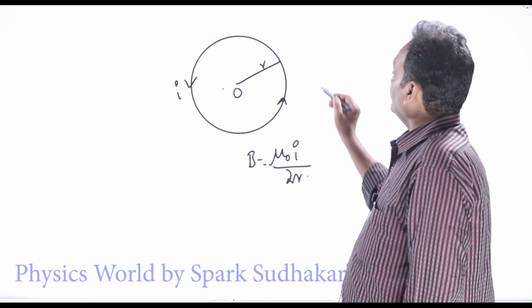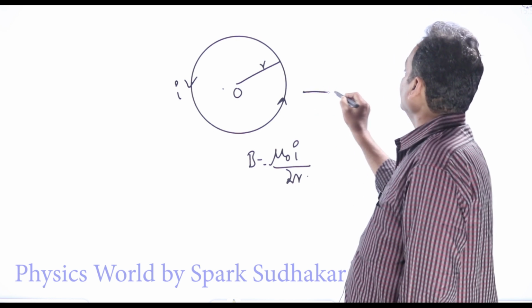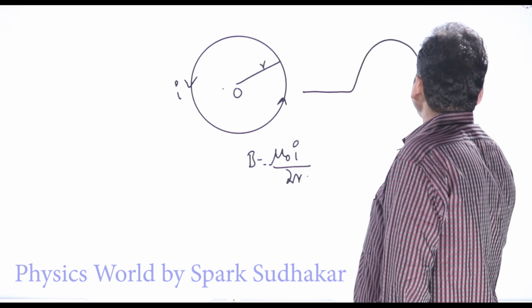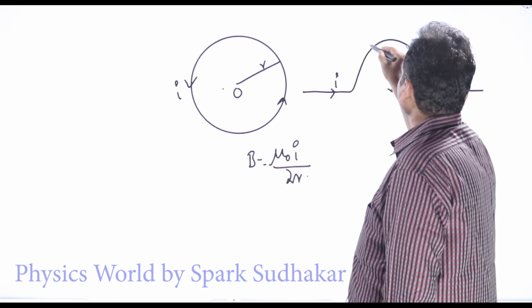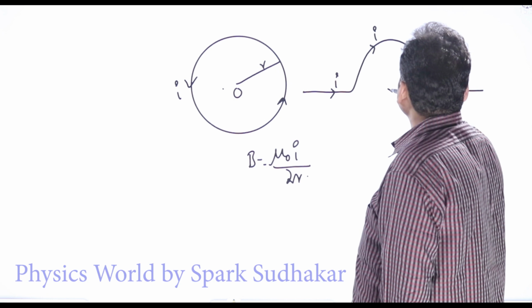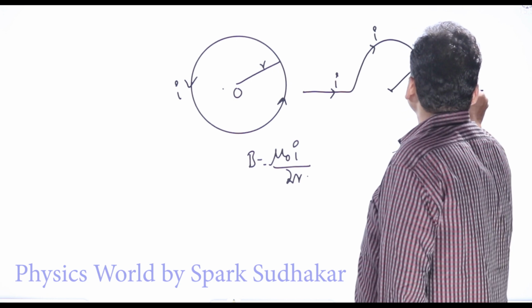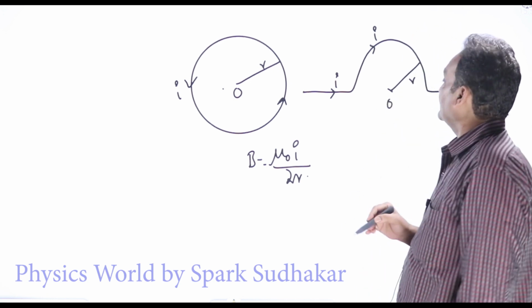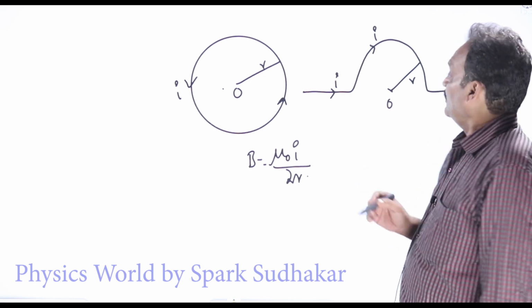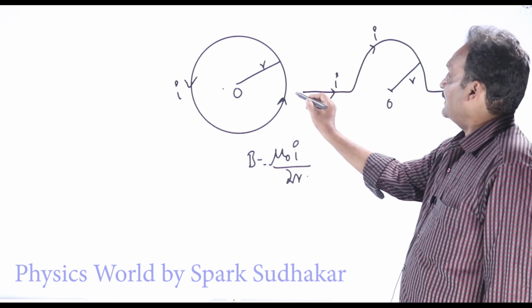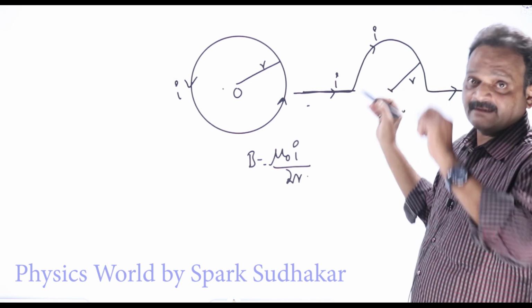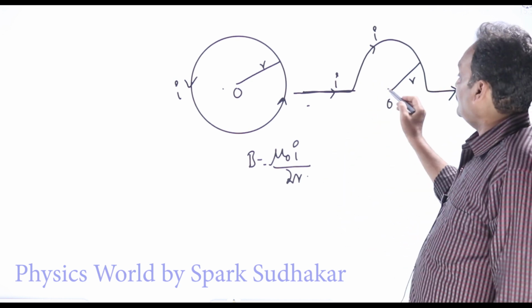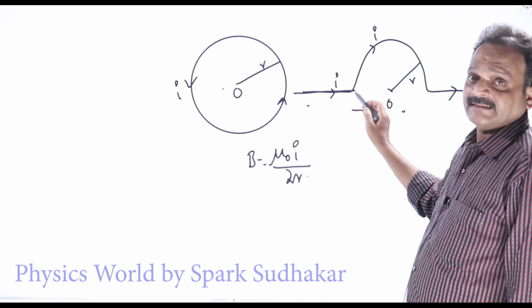Okay, now what is the magnetic field due to a current segment, a current wire like this? Okay, this radius is small r, current is going like this. What is the magnetic field at this point O? I told you, when the point is in the direction of the current, because of the sin theta factor in the Biot-Savart law, there won't be any magnetic field because of this segment.